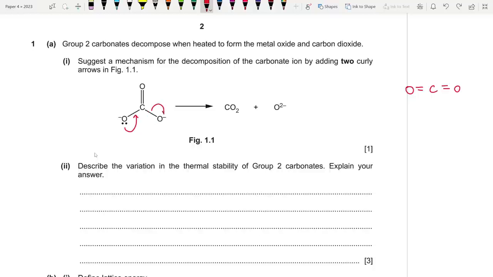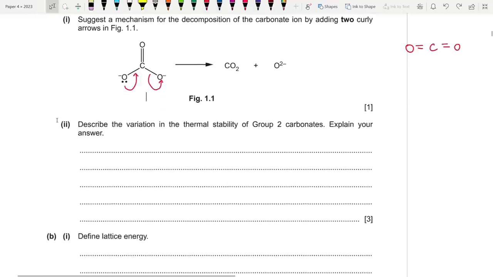So this curly arrow, there's going to be heterolytic fission of this particular bond over here, and it's going to turn into the O2 minus ion. Okay. So this is basically the mechanism. They drew the arrow from here, but it's the same thing. So one arrow is going from the O minus to, and in fact you could draw it the other way around. That's totally fine. But since they've already highlighted a lone pair, they probably want you to transfer this electron to the carbon over there. All right. So that's probably the logic.